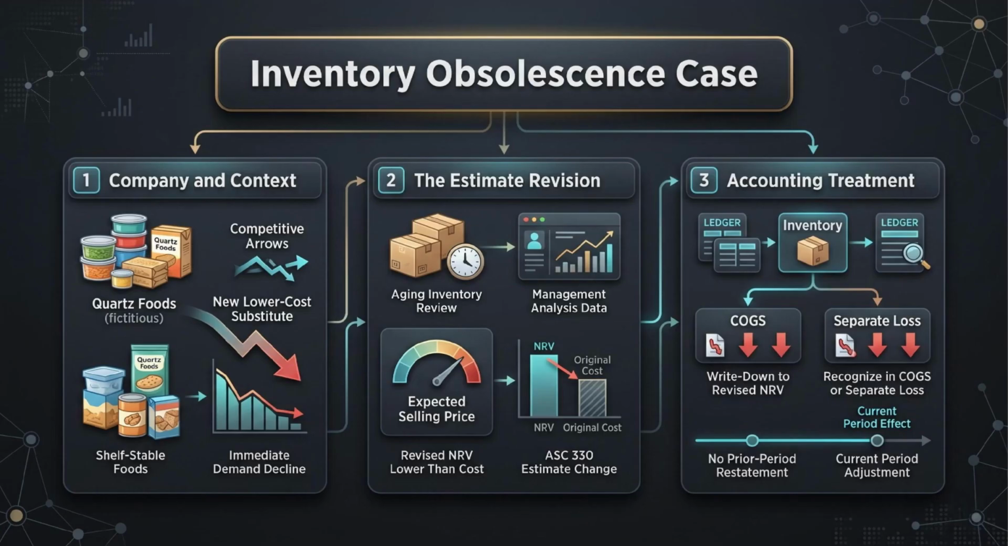Under inventory guidance, inventory may need to be written down when net realizable value is below carrying cost. The net realizable value is an estimate, and when current market evidence changes, the estimate must be updated. The write down is recorded in the current period as cost of goods sold or a separate loss depending on presentation. There is no retrospective effect.